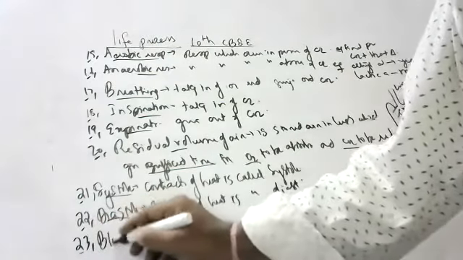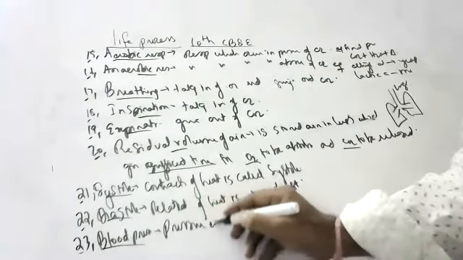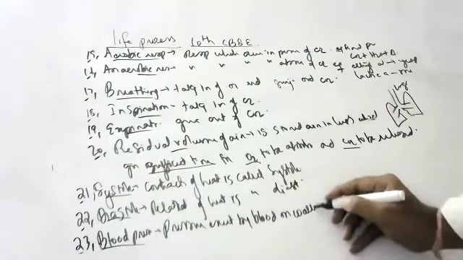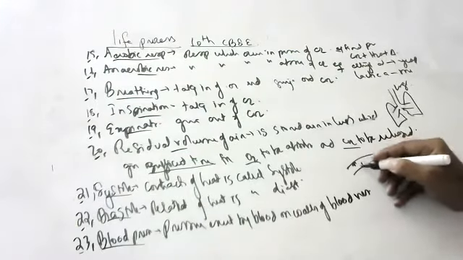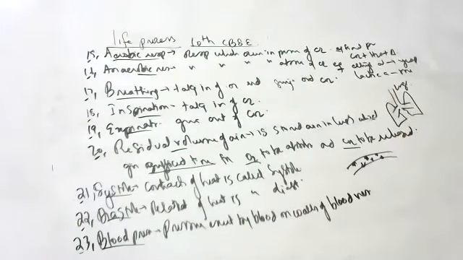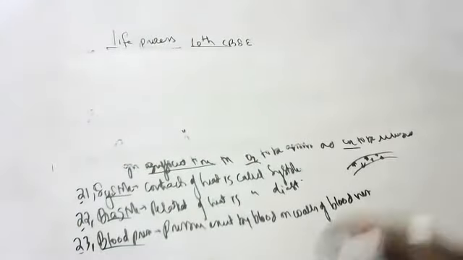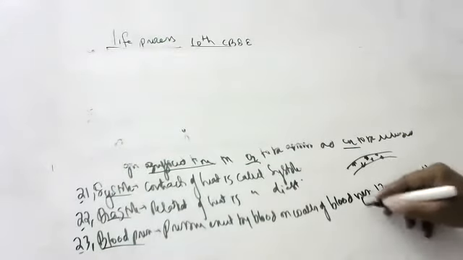What is blood pressure? Pressure exerted by the blood on the walls of blood vessels. Draw like this, children. Pressure exerted by the blood on the walls of the blood vessels is called blood pressure. What is the normal blood pressure in the human being? 120 by 80 mm of Hg. Whether they ask or not, write this.